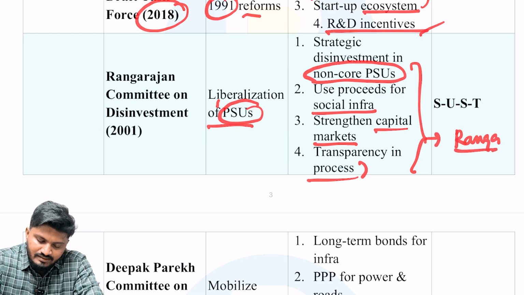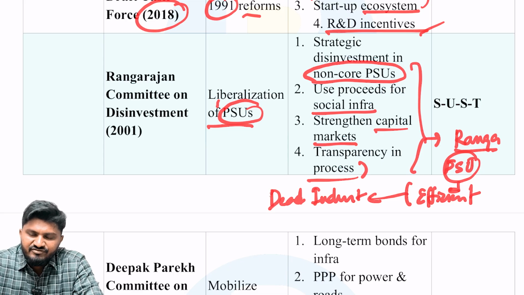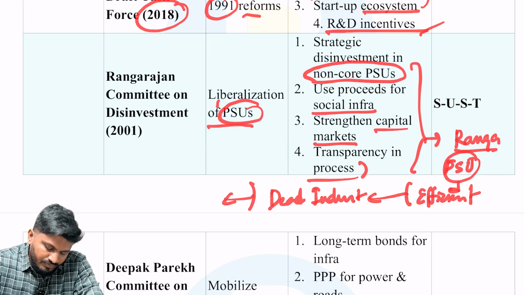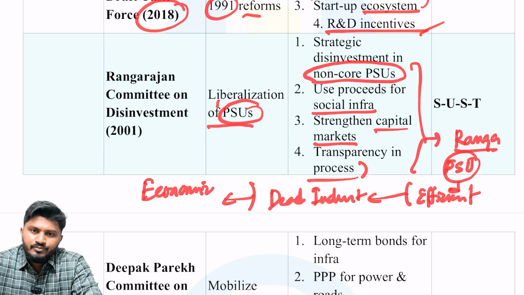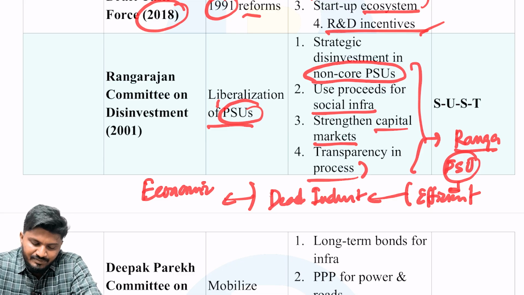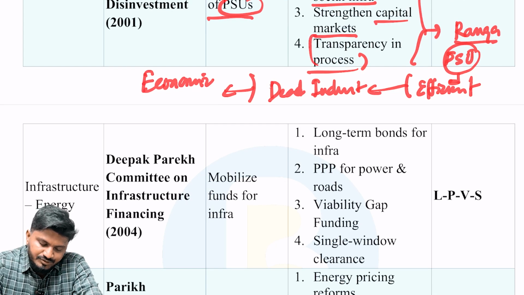The aim was so that public sector undertakings become more efficient, instead of becoming dead industries, they could turn into something more. They become efficient and more economic in nature. So in order to convert PSUs into more economic entities, these were the important recommendations: go for strategic disinvestment, proceed for social infrastructure construction and strengthening capital markets, and finally transparency in processes so that we can avoid corruption.